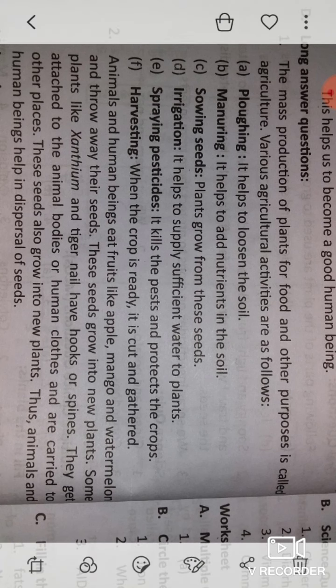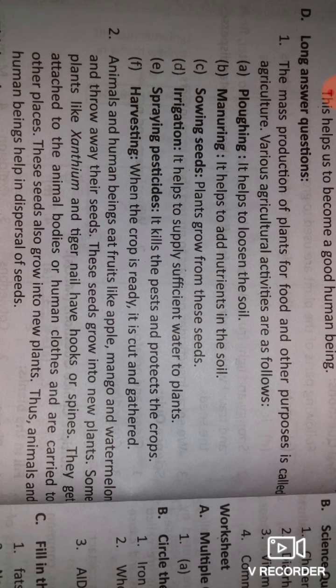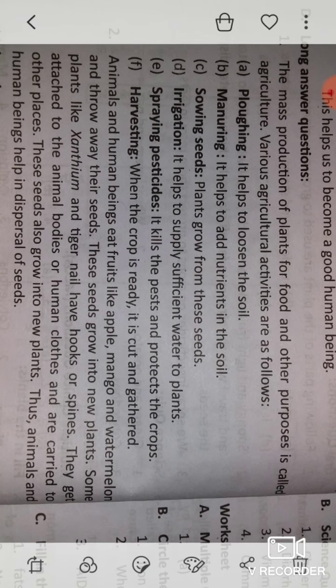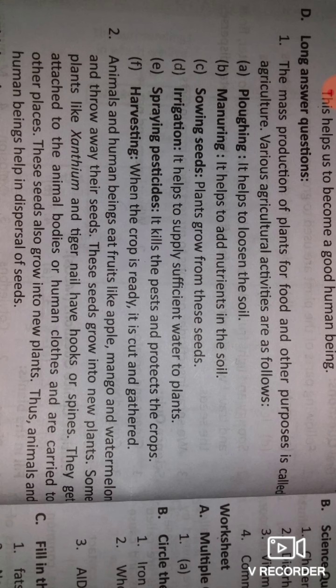Now the last one. When the crop is ready, the last process is called harvesting. Harvesting means when the crop is ready, it is cut and gathered. That means when it is ready, the farmer cuts it and then makes groups.